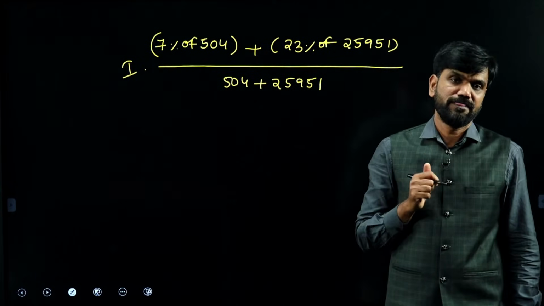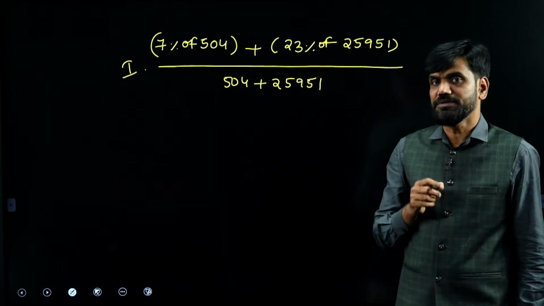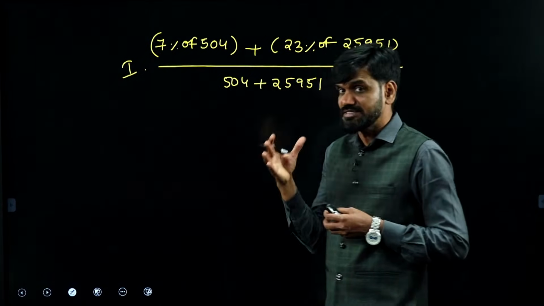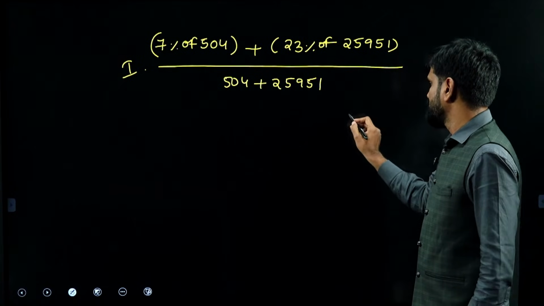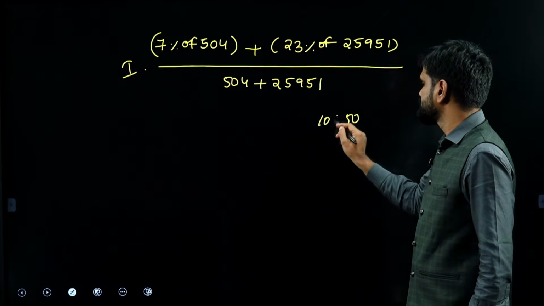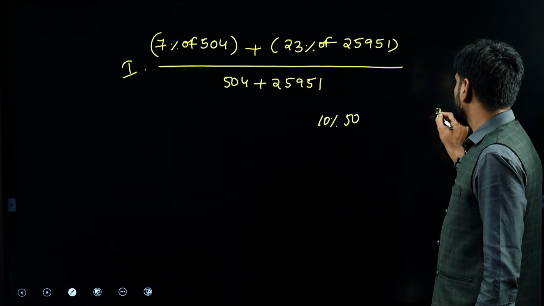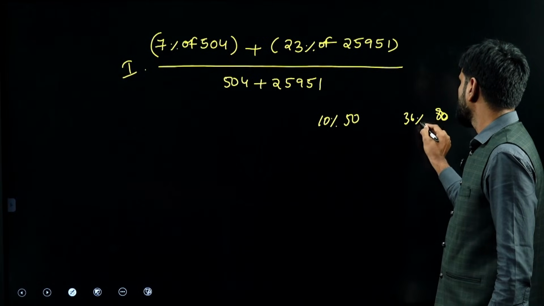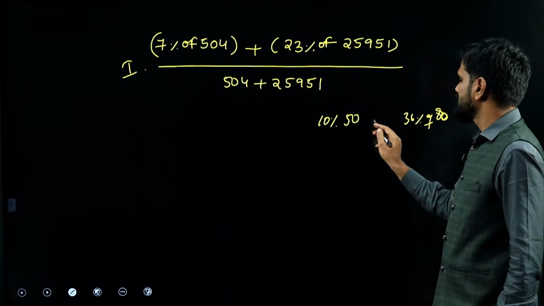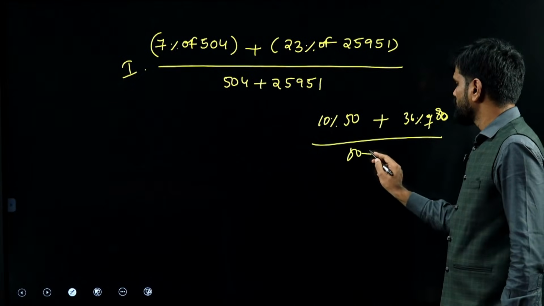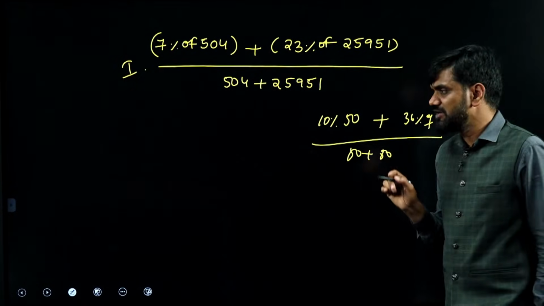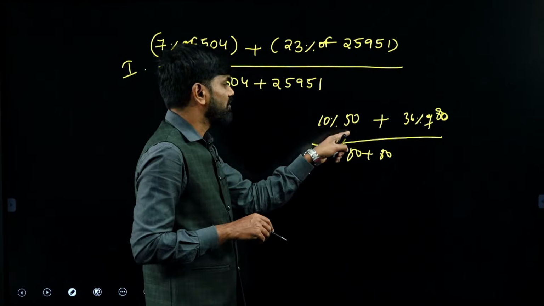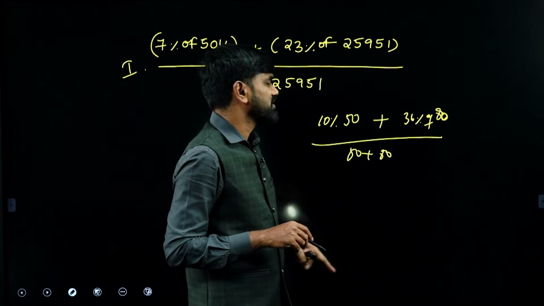Forget about doing it manually. But in allegation and mixtures you might have studied: out of a group you have some percentage, out of another group you have some other percentage. Let us say suppose out of 50 people 10% is there. Next, out of 80 people we are having, say suppose, some 36%. So overall how much percent means this by this, 50 plus 80, we do. Instead of doing all this, I will tell you one simple trick. What is that simple trick? You just see. Out of this 50 I have 10%, out of this 80 I have 36%.